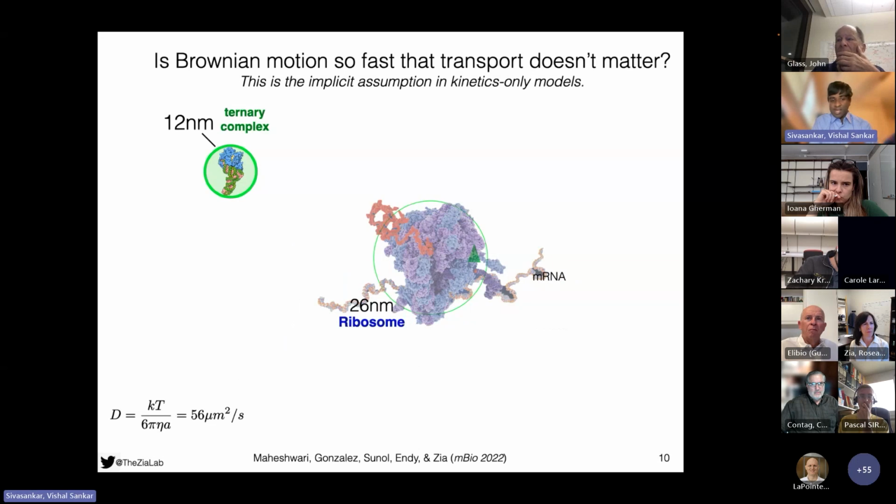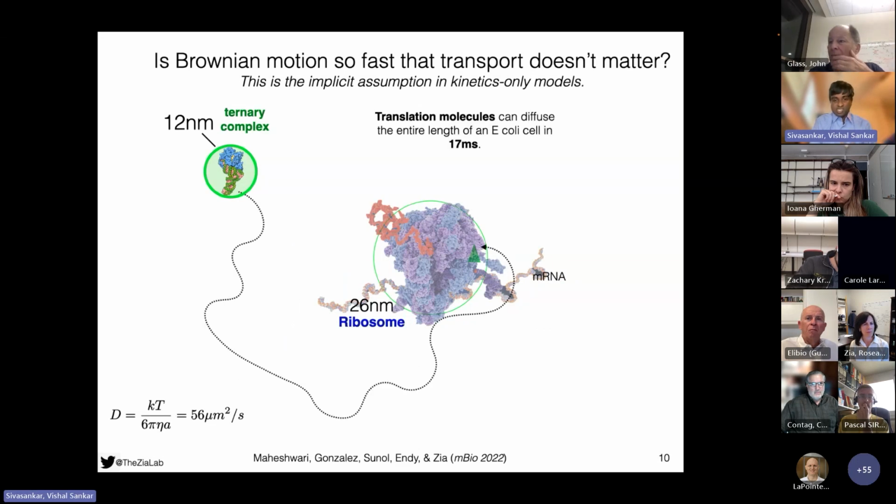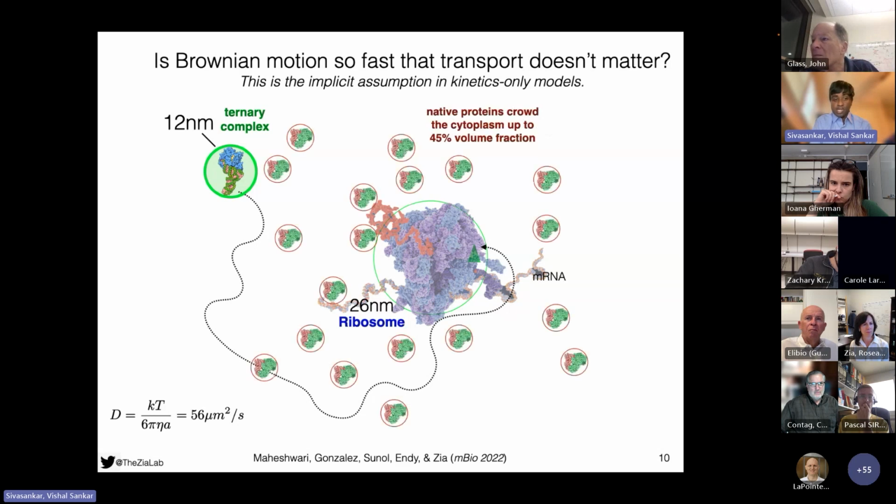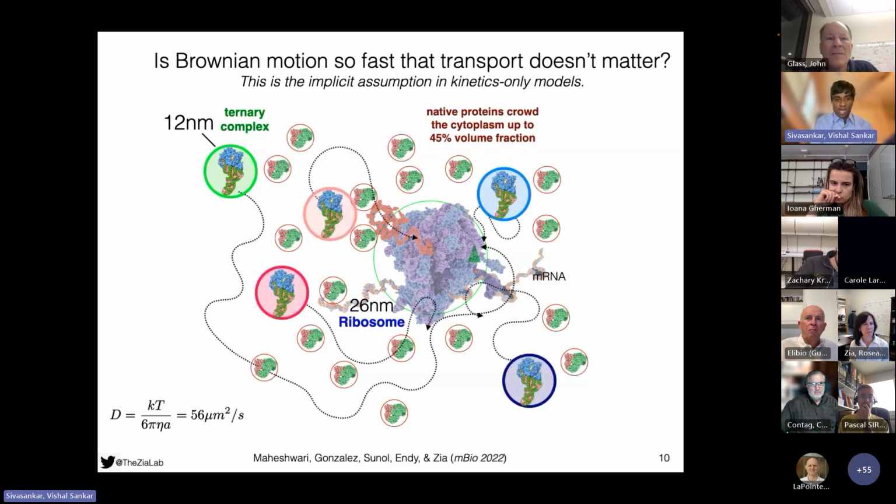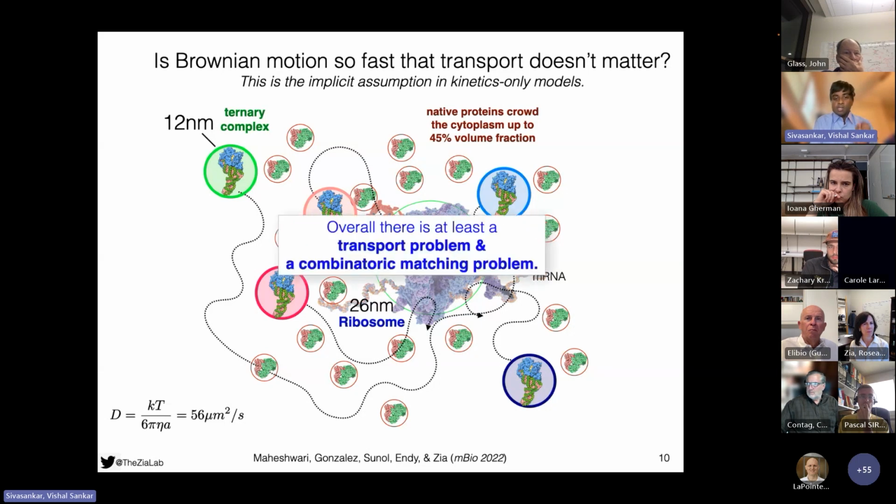Here is a cartoon that explains the physical problem here. The ternary complex must search a crowded cytoplasm and compete with each other to react at a matching ribosome. This process is often overlooked because it's assumed that Brownian motion is so fast that the transport is irrelevant, meaning crowding in the cytoplasm and the combinatoric competition doesn't really matter.